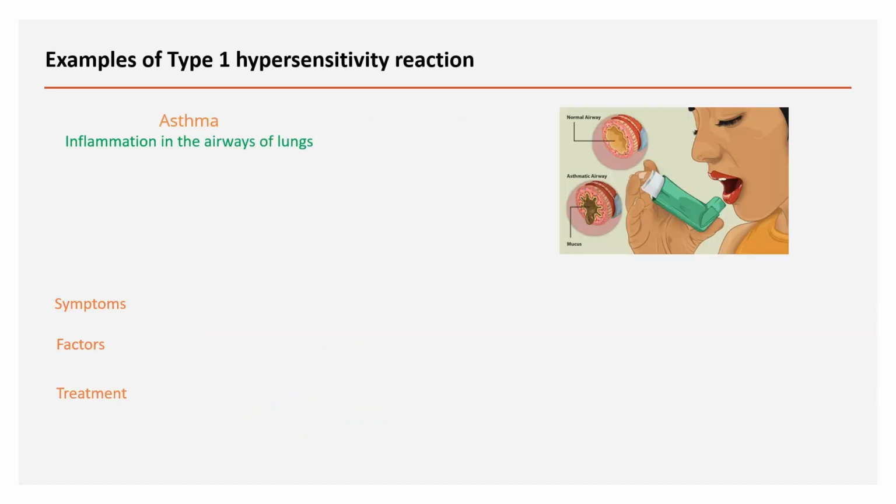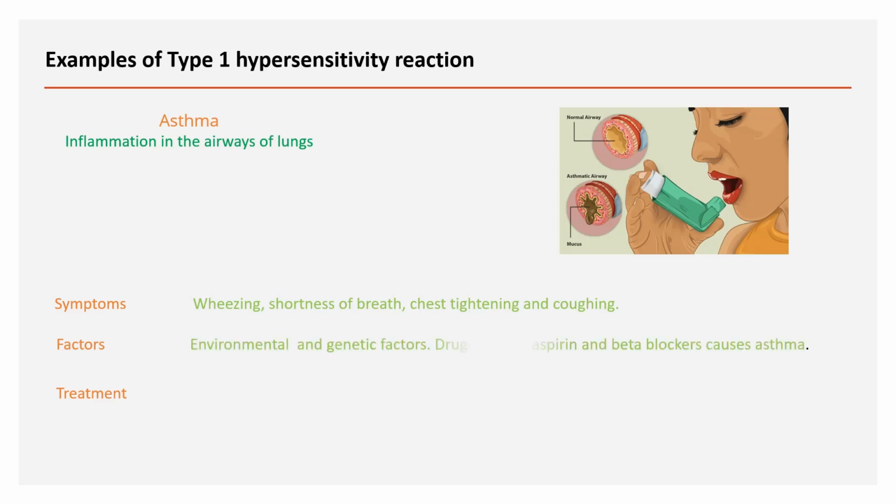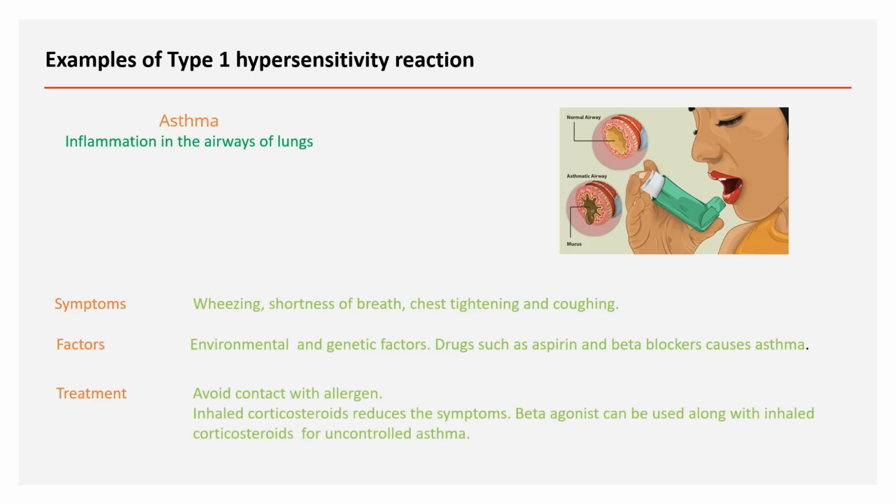Asthma is inflammation in the airway of the lungs. Symptoms are wheezing, shortness of breath, chest tightening, and coughing. Factors are environmental and genetic factors. Drugs such as aspirin and beta blockers cause asthma. Treatment: avoid contact with the allergen. Inhaled corticosteroids reduce the symptoms. Beta agonists can be used along with inhaled corticosteroids for uncontrolled asthma.